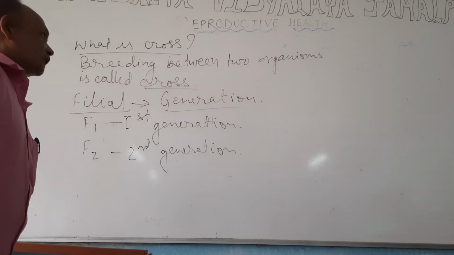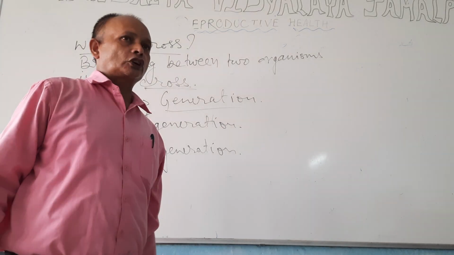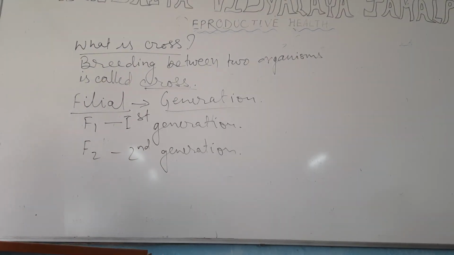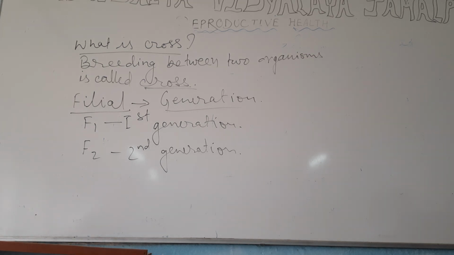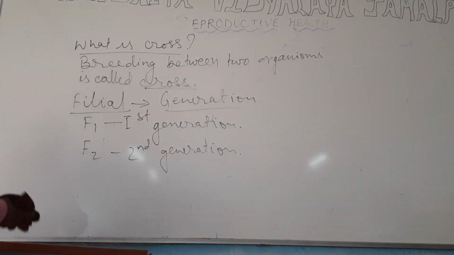So now let us come to types of crosses, under which first of all we will study about monohybrid cross. What do you mean by monohybrid cross? So monohybrid cross is a cross for only one pair of contrasting character.